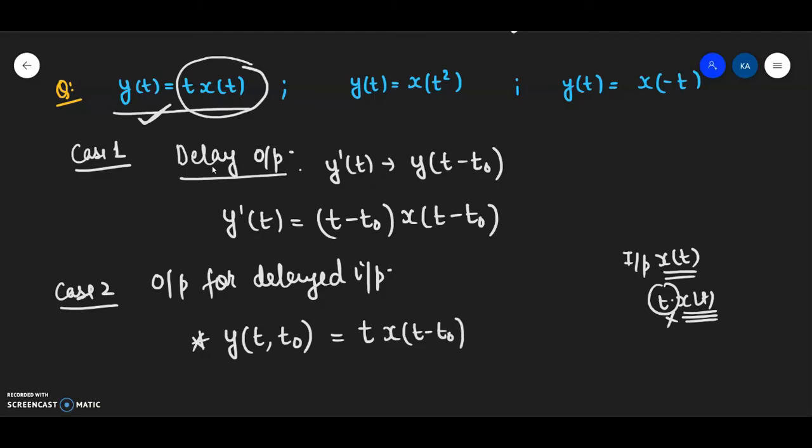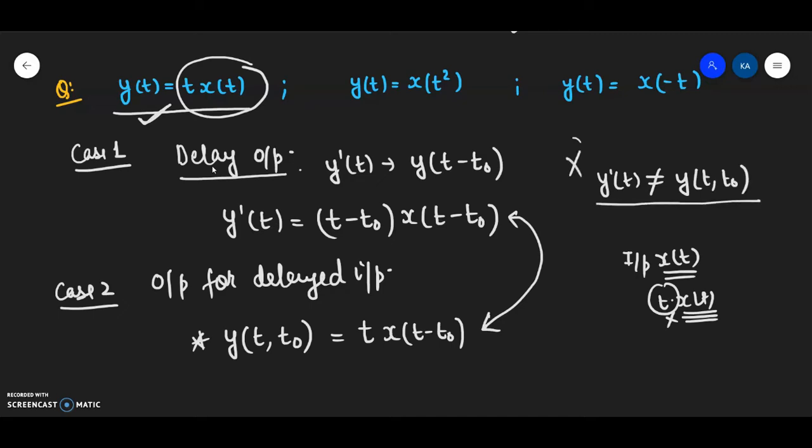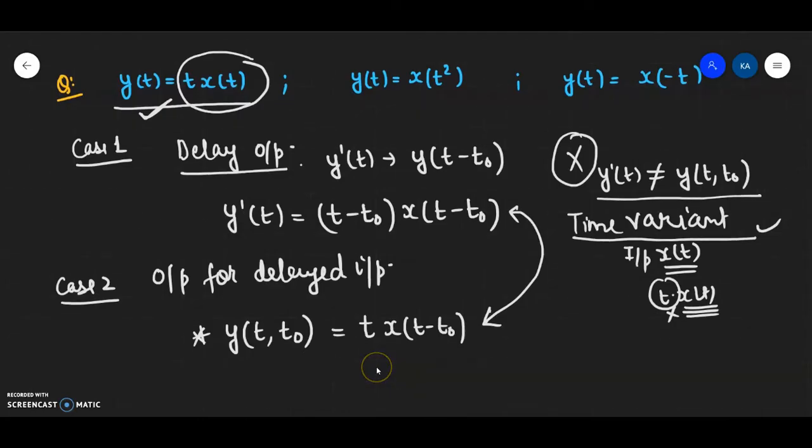Fine. Now what I have to do is I have to see these two equations. If these two equations are same, in that case I'll conclude that the system described is time invariant. But I can clearly see that y dash t here is not equal to y(t, t naught). That means my system is indeed a time variant system. Please make it very clear that you have to follow the procedure. Fine. Let's take on the second question.